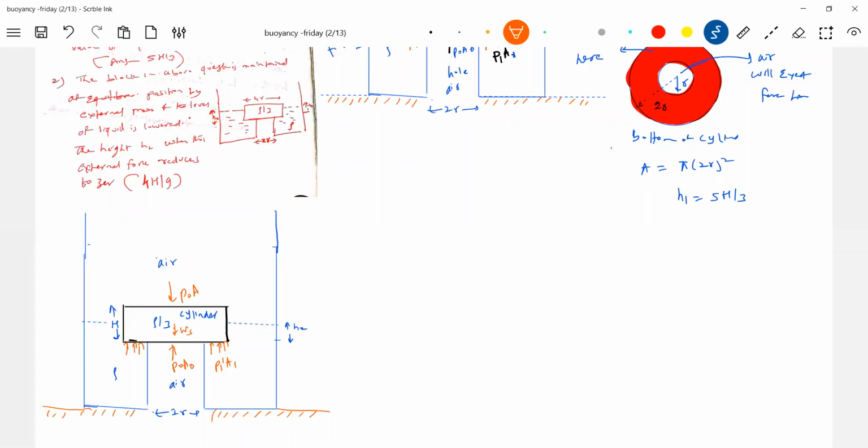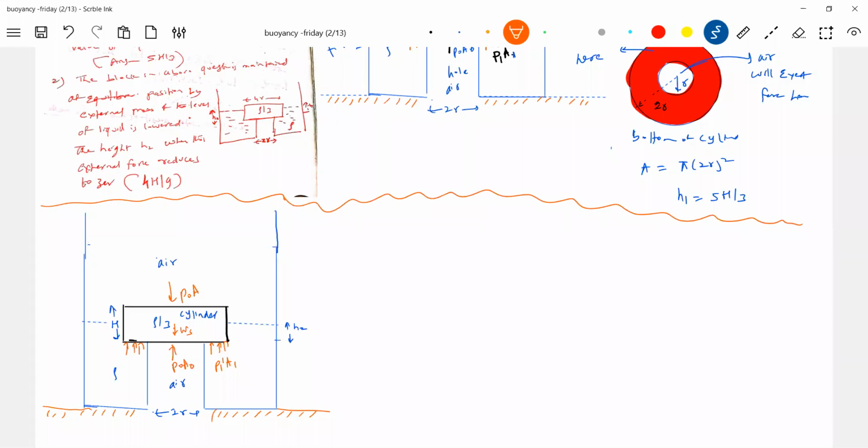Let's get into the calculation part. At equilibrium, we are doing the second part of the problem. Sir, external mass is also kept, no, sir. Read the question: the height H2 when this external force reduces to 0.